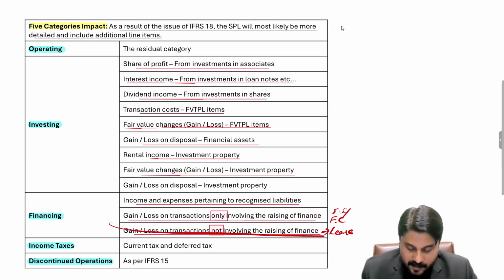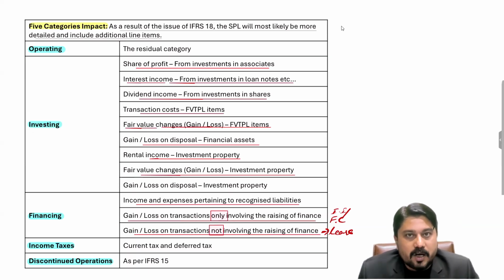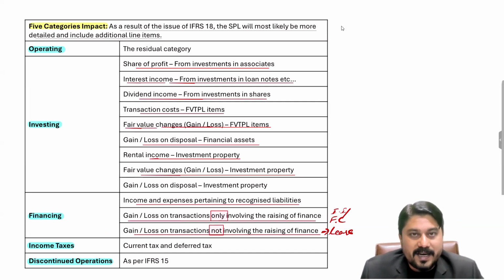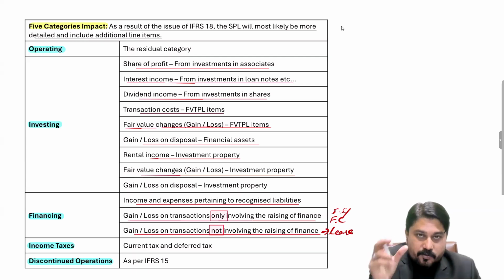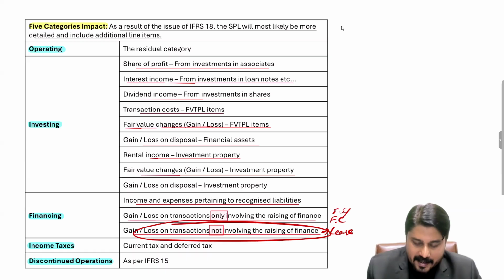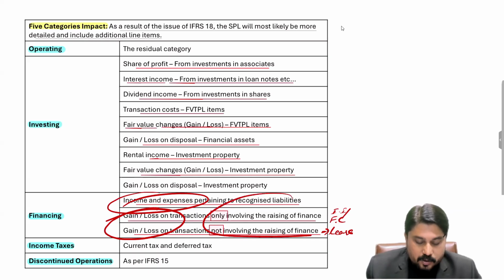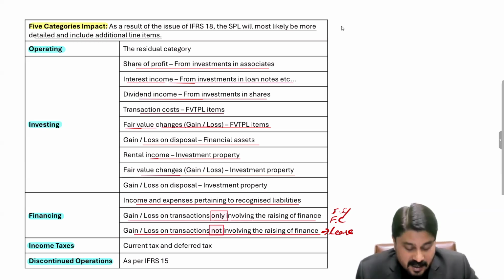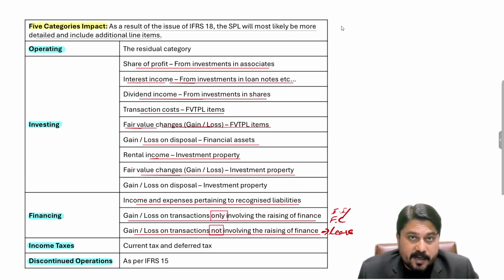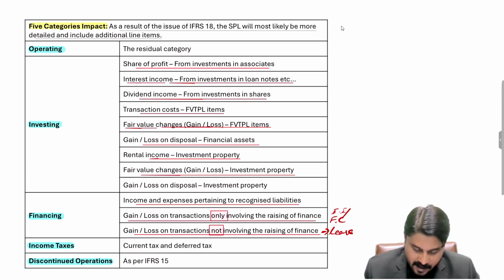Another example for the last item: we always record the present value of dismantling cost. Dismantling cost is a cost to be incurred in a future time period, but we always record it at present value, and then we unwind the discount. We calculate yearly interest and take the present value to future value by unwinding the discount. So that unwinding element, that interest expense, is to be reported in this category. So any income and expense and any gain or loss pertaining to the financing activities of the business will be reported in the financing category in the statement of profit or loss.